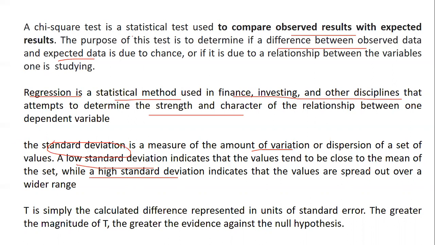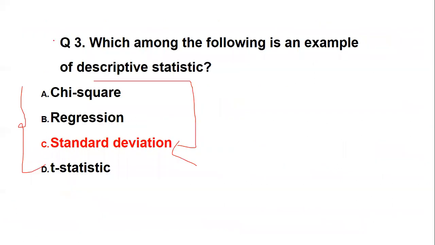So which statistical tool helps in descriptive statistics? That is standard deviation. A t-test calculates the difference presented in units of standard error. The greater the magnitude of t, the greater the evidence against the null hypothesis. This time we have seen some questions on t-test and z-test, so based on that the question was framed, and the descriptive statistic is standard deviation.